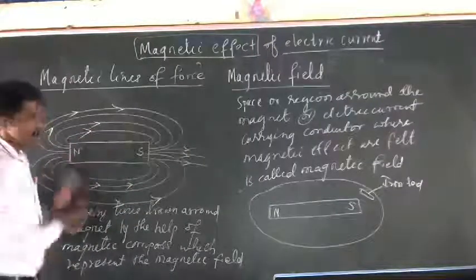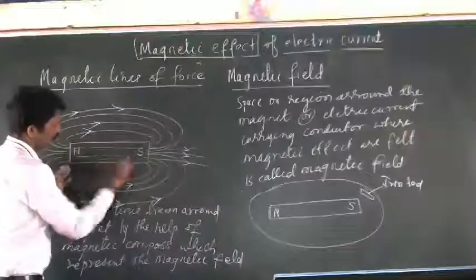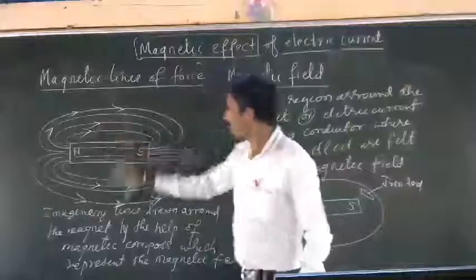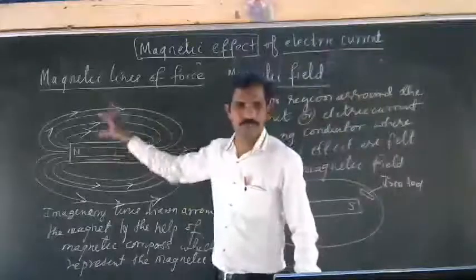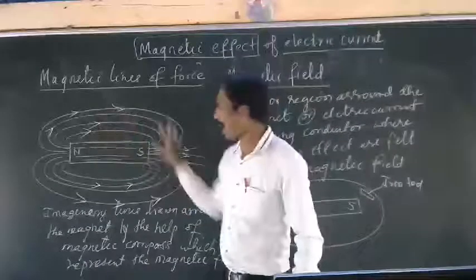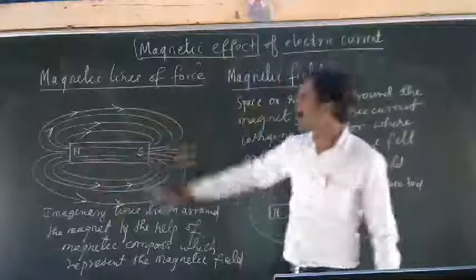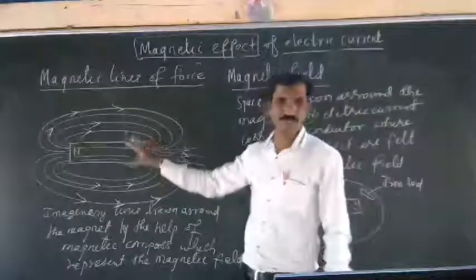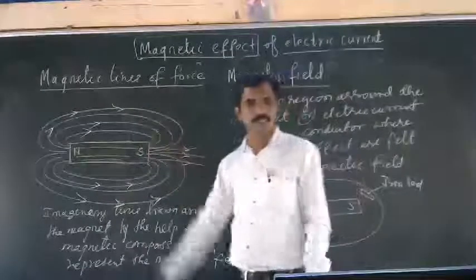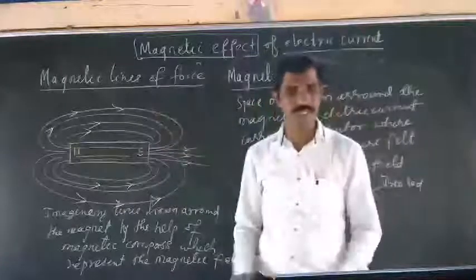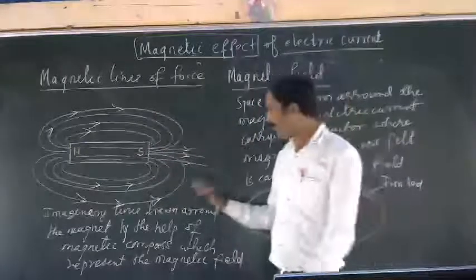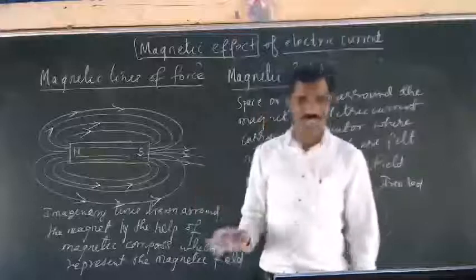This is called magnetic lines of forces. The imaginary lines drawn by the help of a compass around the magnet to represent the magnetic field are called magnetic lines of forces. Understood?